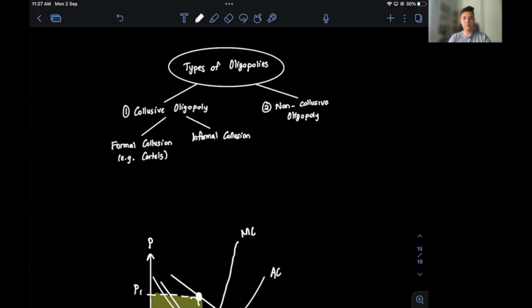So collusive oligopoly refers to firms that formally and explicitly agree to collude, which means that they form an agreement among themselves to limit competition, increase market power, and increase profits. So one example of a collusive oligopoly could be a cartel. And the most famous cartel would be OPEC, which is a group of oil producing countries in the Middle East. This cartel can hold oil prices constant at a level, or they can choose to raise prices by a fixed amount, or they can fix price differences between different products.